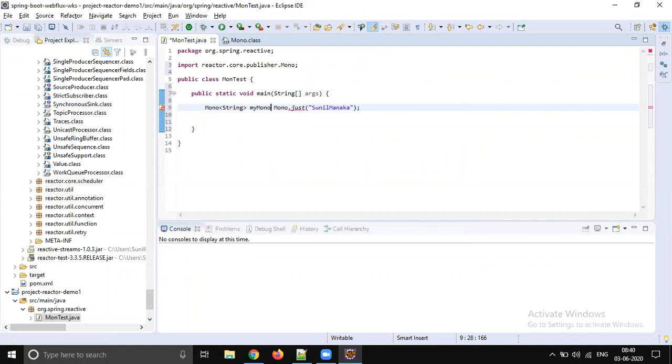So my mono, and let's print this mono. Can you guess what will happen if you run this code? Any idea?